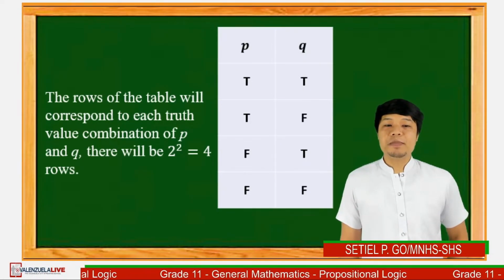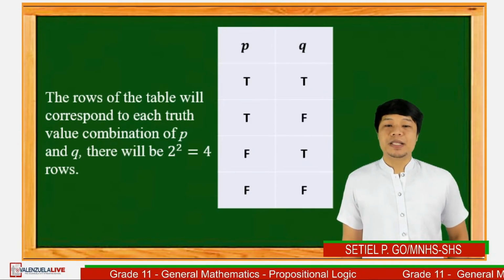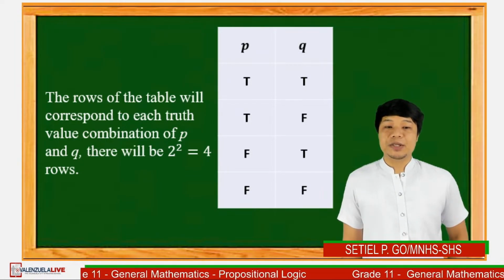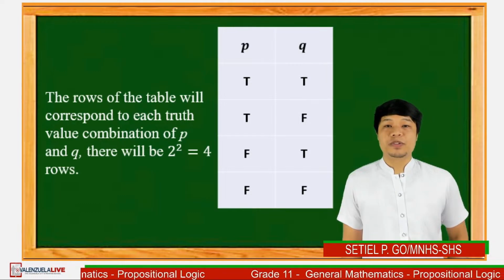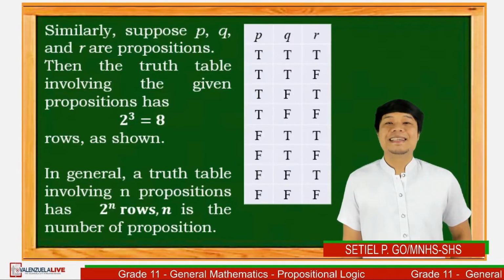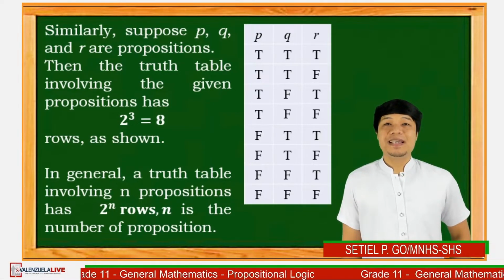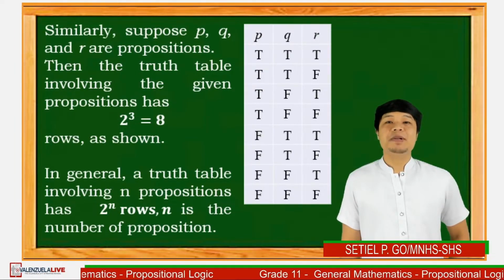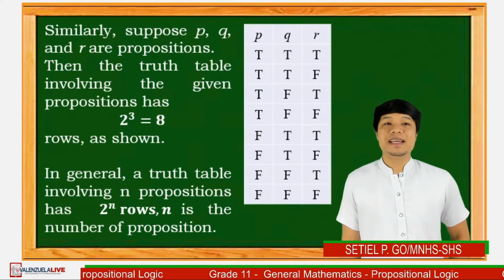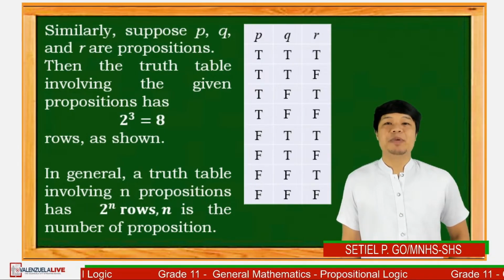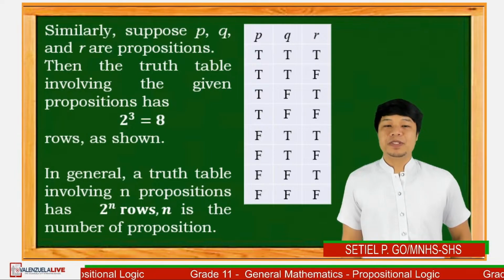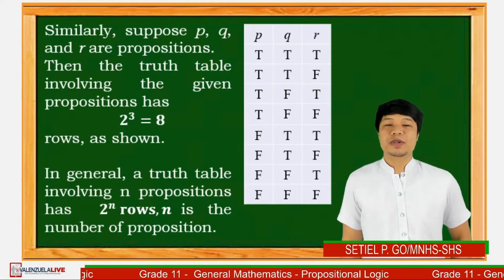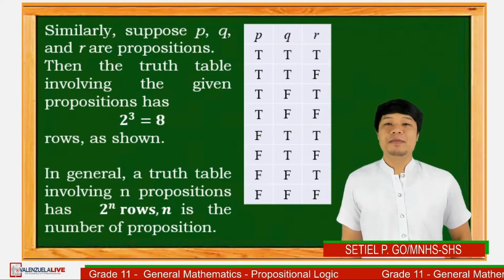The rows of the table will correspond to each truth value combination of P and Q. There will be 2 raised to 2 is equal to 4 rows. Similarly, suppose P, Q, and R are propositions, then the truth table involving the given propositions has 2 raised to 3 is equal to 8 rows, as shown in the table. In general, a truth table involving n propositions has 2 raised to n rows, wherein n is the number of propositions.